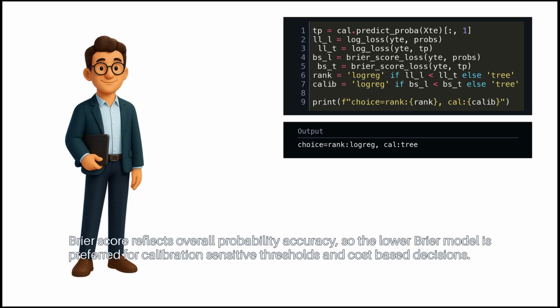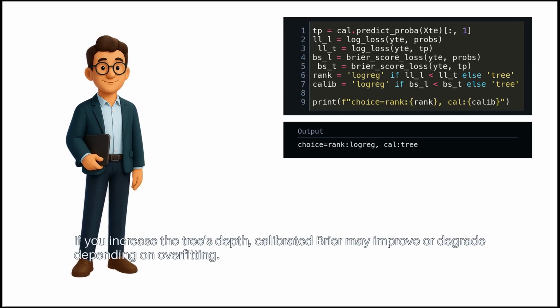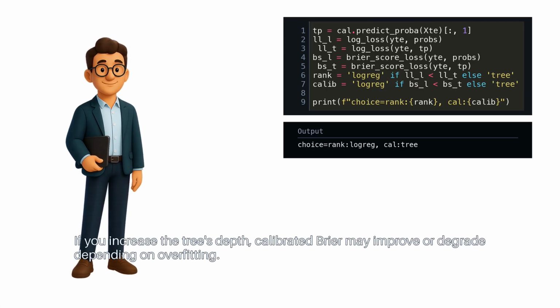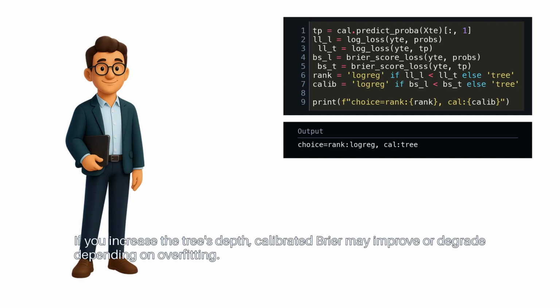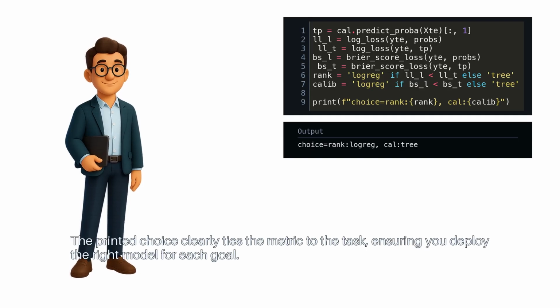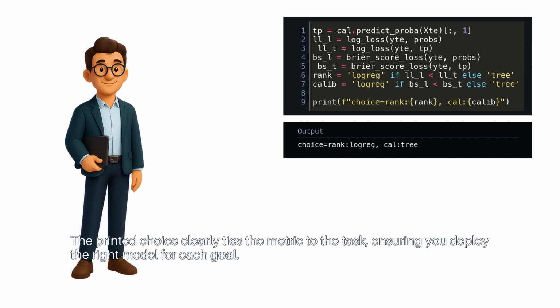Brier score reflects overall probability accuracy, so the lower Brier model is preferred for calibration-sensitive thresholds and cost-based decisions. If you increase the tree's depth, calibrated Brier may improve or degrade, depending on overfitting. The printed choice clearly ties the metric to the task, ensuring you deploy the right model for each goal.